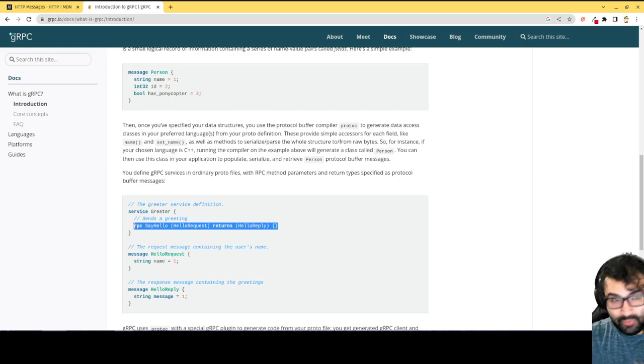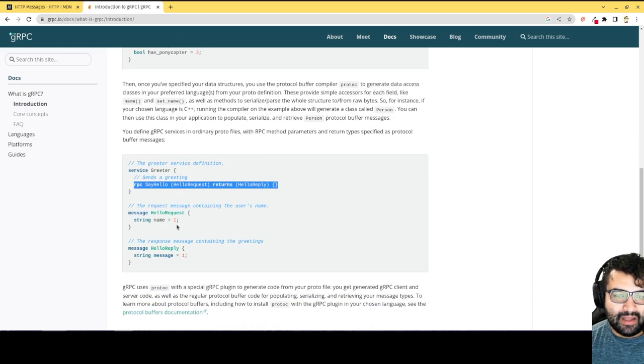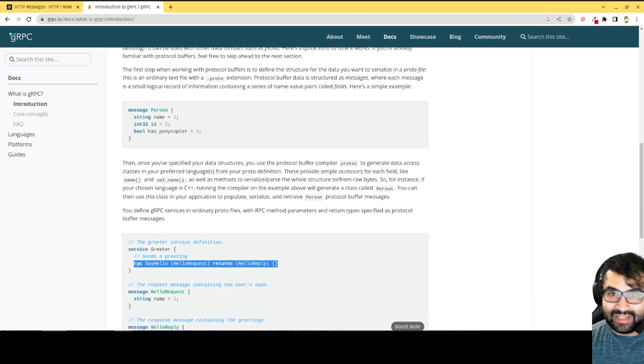So you have no idea what the endpoints are, even as the person who creates the server. You don't know what the endpoints are, nor do you care. This is going to be what creates everything. So this generates the server side and the client side, because on the front end you would take that same proto file, pass it to the client library, and the client library would read the file and know, okay, this is what I can do. So the idea is that it simplifies both the server and the client, because you read this proto file and it generates the server and the client, and you're able to pass data in this much faster way via protobufs.